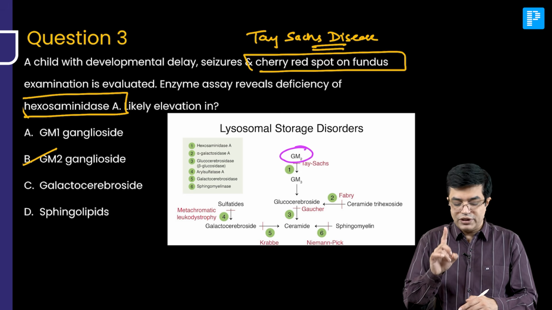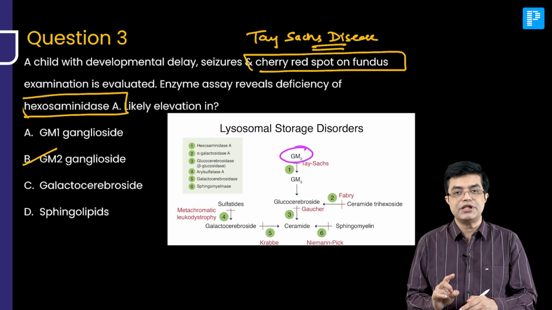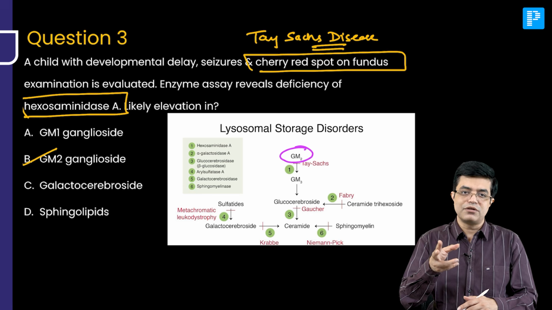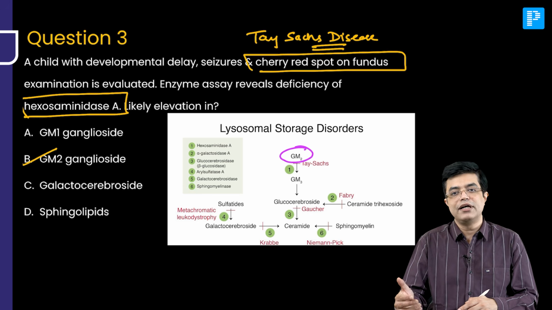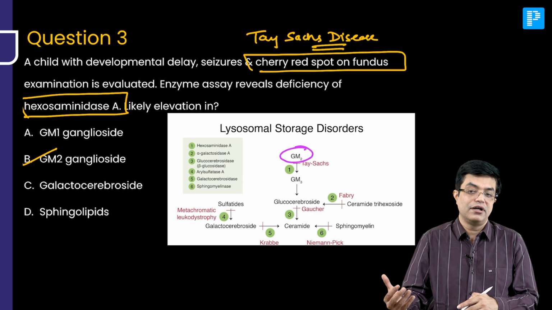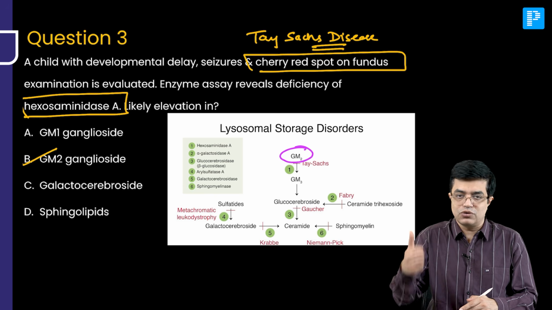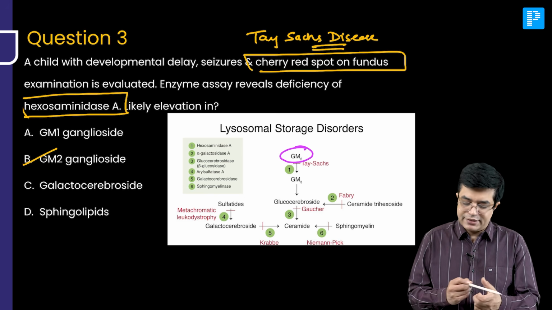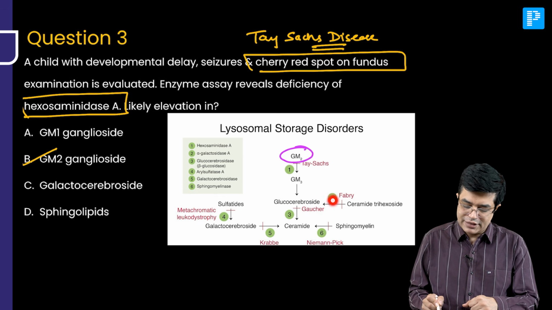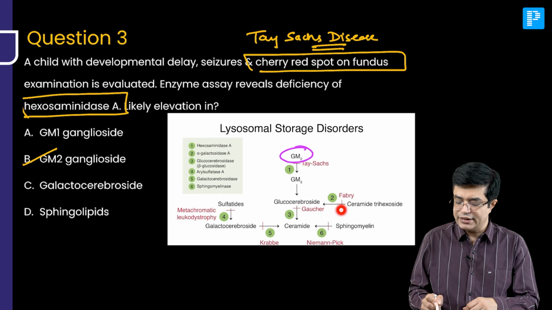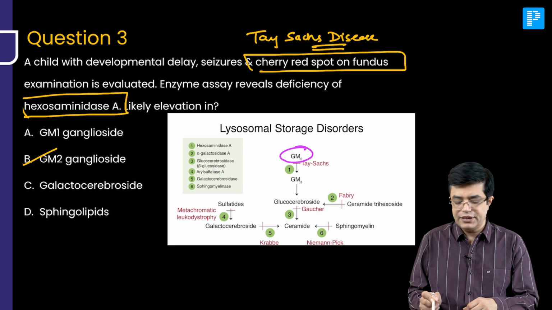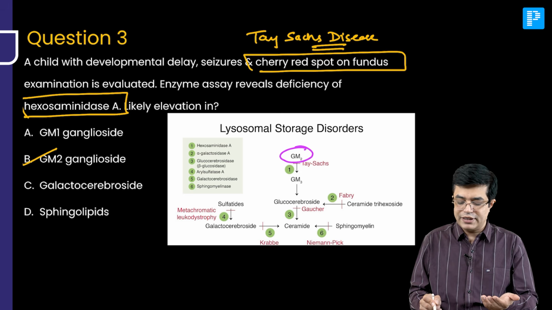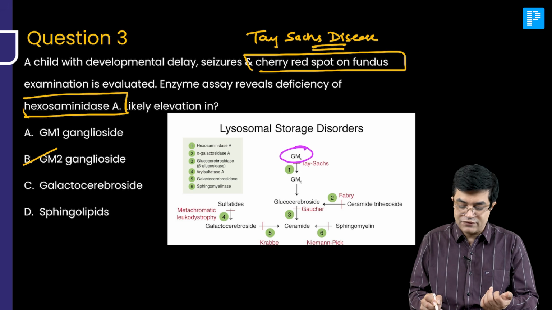In Tay-Sachs disease, only hexosaminidase A is deficient. In Sandhoff disease, hexosaminidase A and B both are deficient and that has a more severe systemic involvement, and so in those patients you will also have hepatosplenomegaly. Second, we have enzyme number 2, alpha galactosidase A, and that enzyme deficiency leads to difficulty converting ceramide trihexoside into glucocerebroside, and that disease is called Fabry disease.